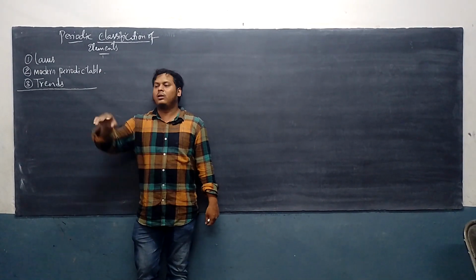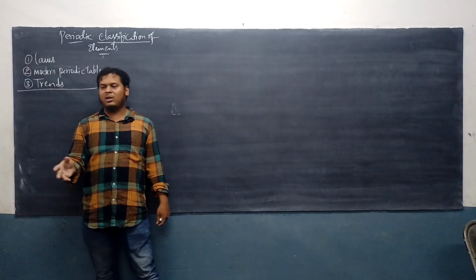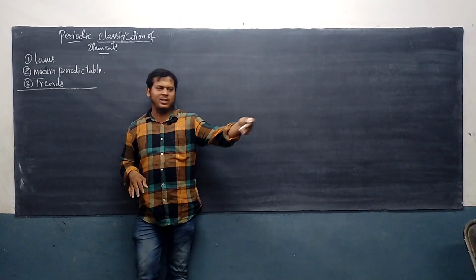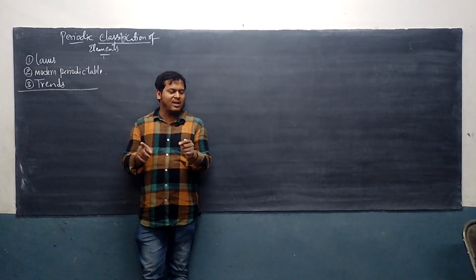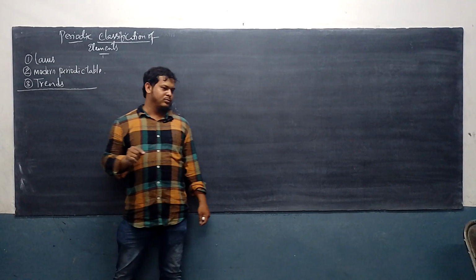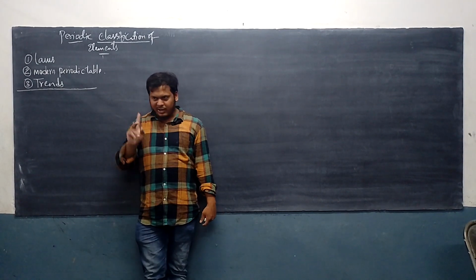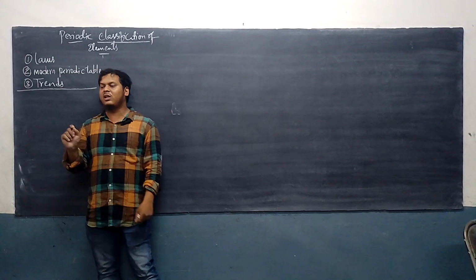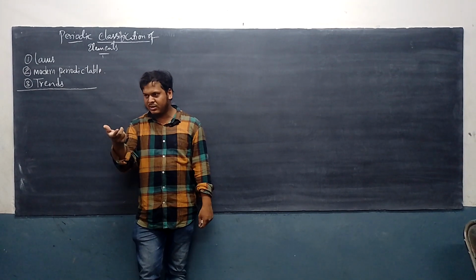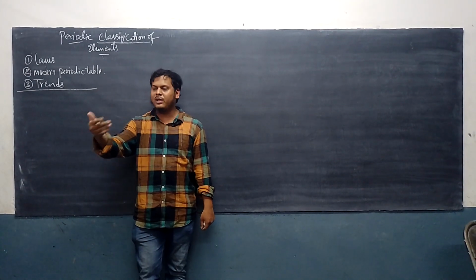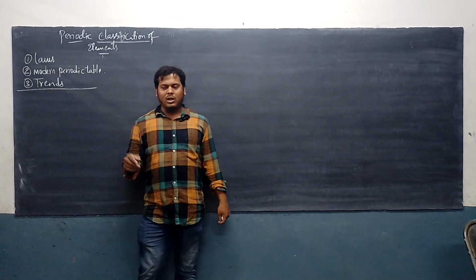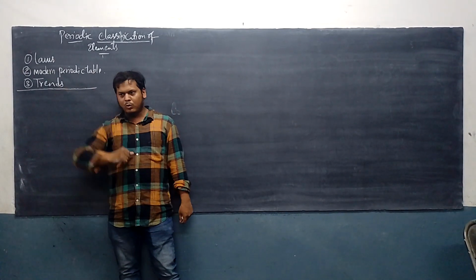Are you getting it? In many countries, in a single classroom there are students of very less age and students who are much older than them, because they divide the class based on IQ. In India, we have divided the class based on age. Clear with this one? So remember, for classification what do I need? I need a base. Base means foundation. On what basis am I classifying the elements? That is one thing.